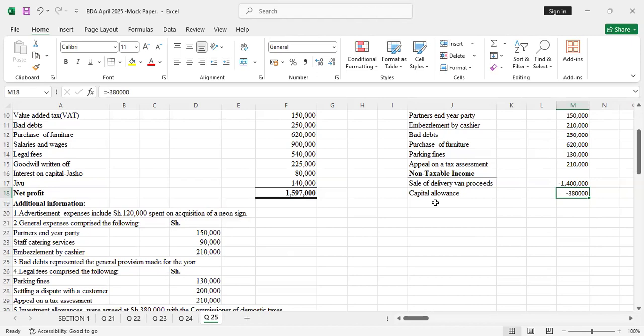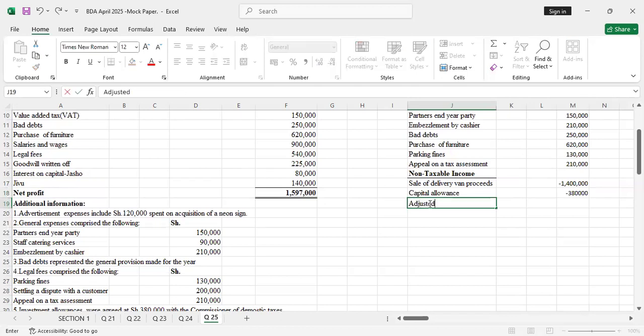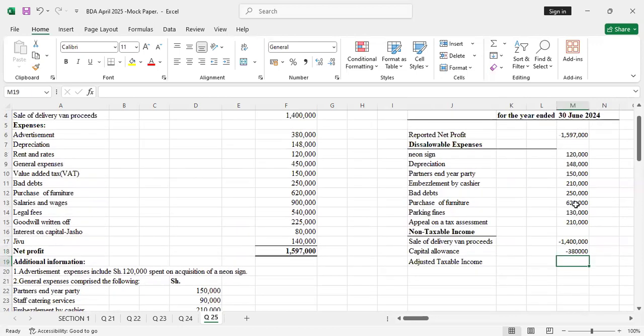We'll now have the adjusted taxable income. Because this was the only business being carried out by this partnership, we just say the adjusted business income, adjusted taxable income. So just sum all this.